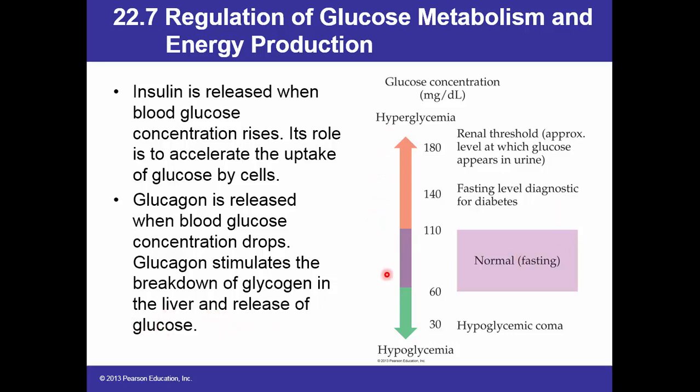So here we have this scale: normal fasting from 65 to 110, hypoglycemia below that, and hyperglycemia above this. Then 140 fasting level is diagnostic for diabetes. 180 is the renal threshold, the approximate level at which glucose appears in urine.